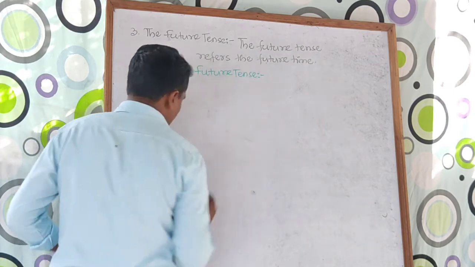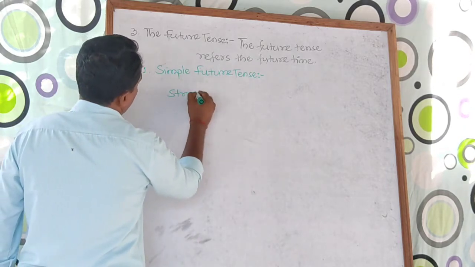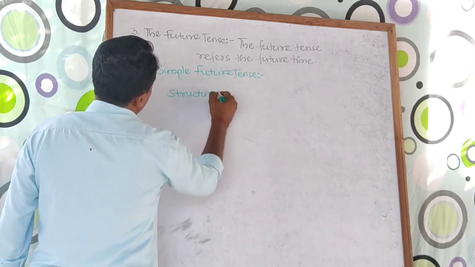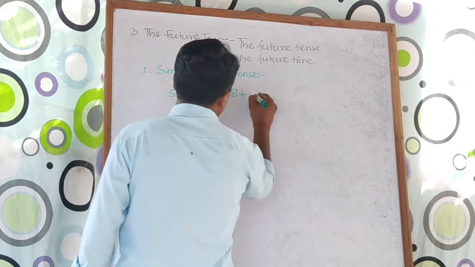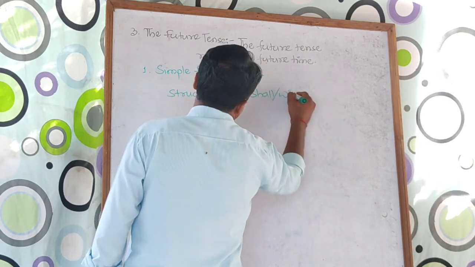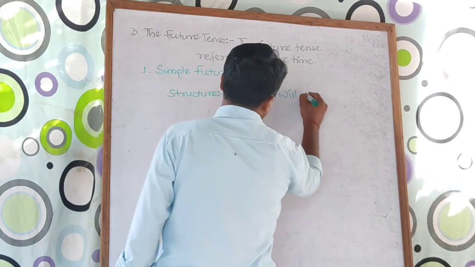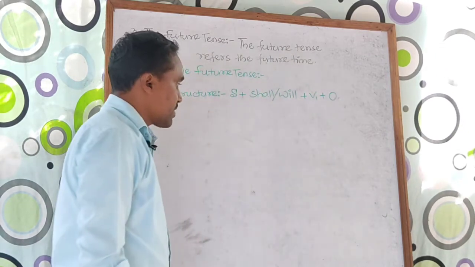Look at the structure. Start with subject, then we have two auxiliaries, namely shall or will, then use V1 plus object.